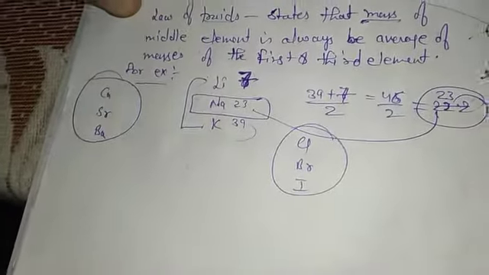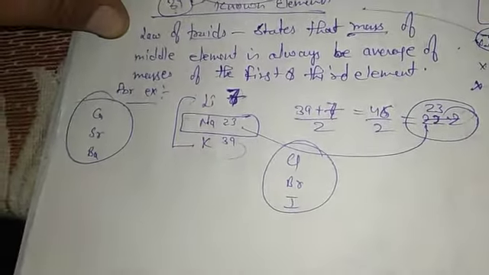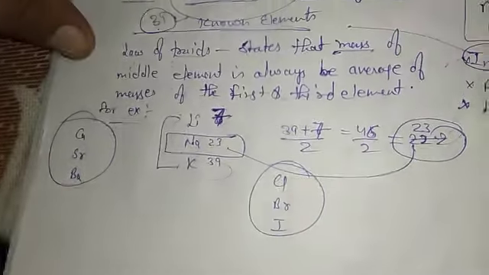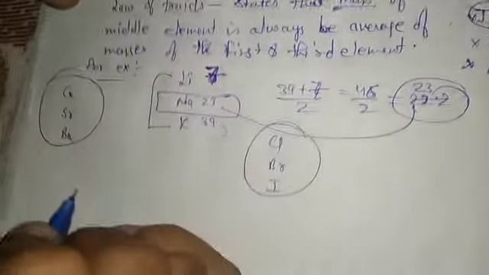Then you will give one example. Other triads were also given by him, like calcium, strontium, barium, and chlorine, bromine, iodine. These triads were given by Dobereiner.